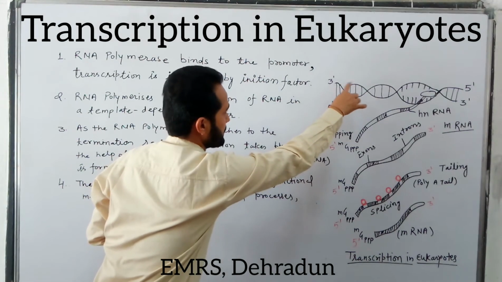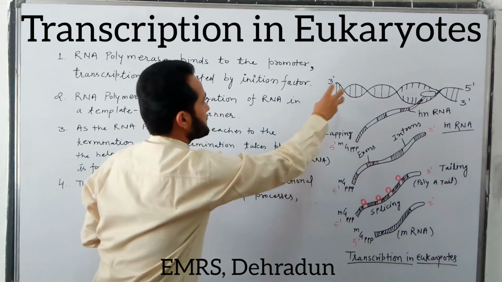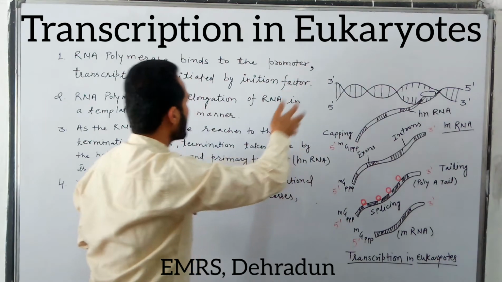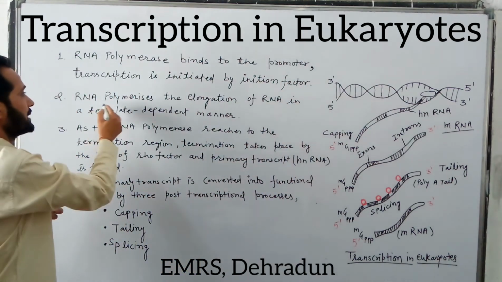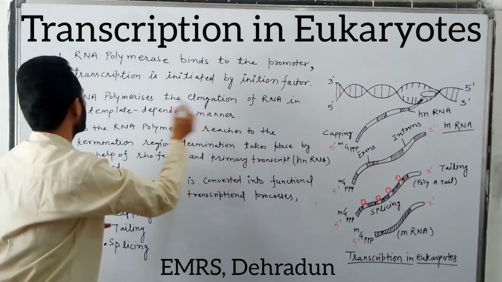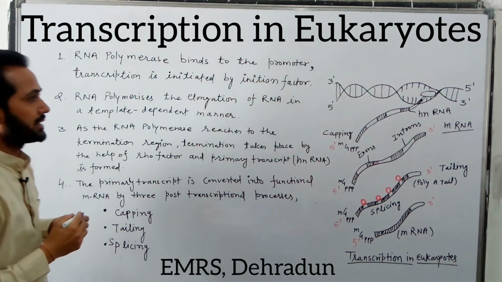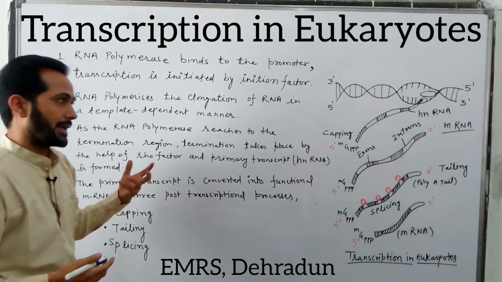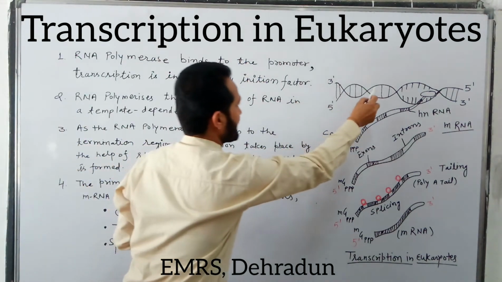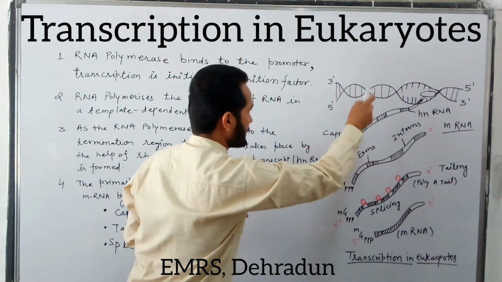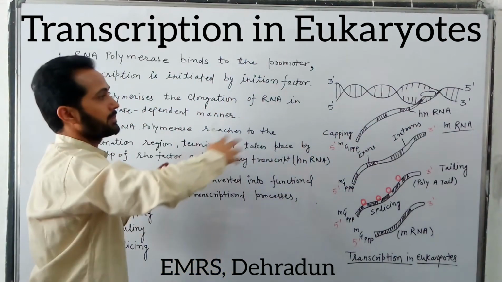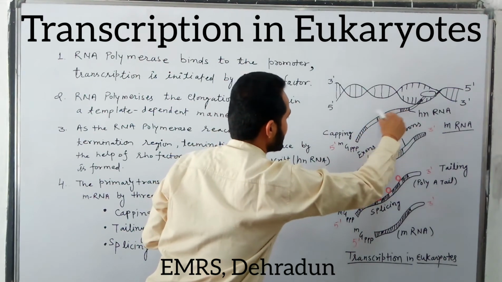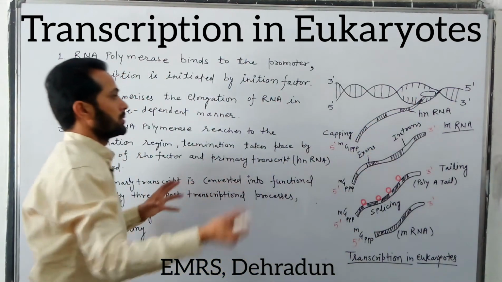Here at the promoter region, RNA polymerase binds with the help of the initiation factor, which is the sigma factor, and the initiation process begins. In the second step, elongation, RNA polymerase polymerizes the RNA in a template-dependent manner using the substrates ribonucleoside triphosphates, and the RNA chain begins to grow longer.